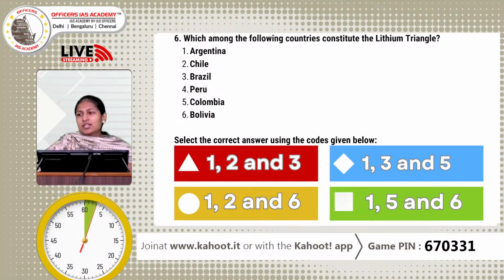The 6th question of today's quiz. Which among the following countries constitute the lithium triangle? You have 6 countries given, and among these, only 3 are a part of this lithium triangle. You have to choose the 3 countries. For this question again, you have 60 seconds. So think and give the answer. Argentina, Chile, Brazil, Peru, Colombia, Bolivia. All these are countries from South America.